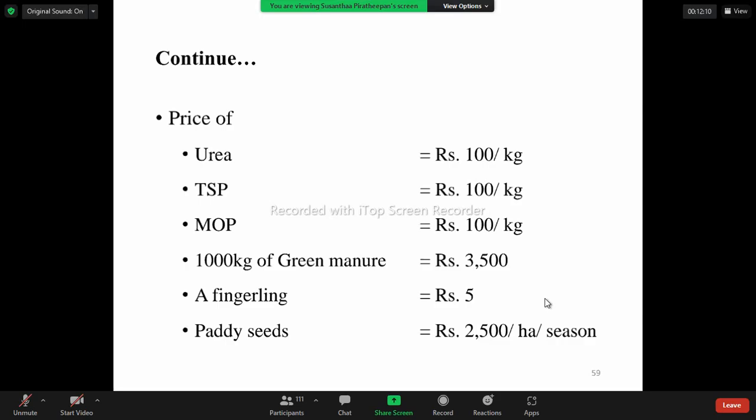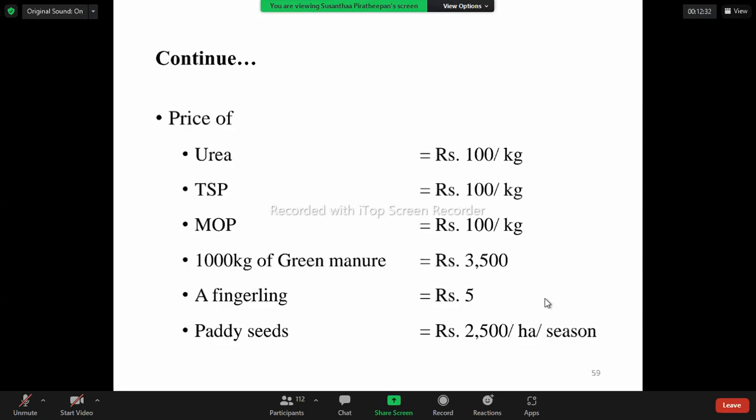Please note the price. This is somewhat different now. Sometimes in the spot, they will place the urea and they may ask the price of urea. Fingerlings rupees 5 and paddy seed rupees 2,500 per hectare per season.